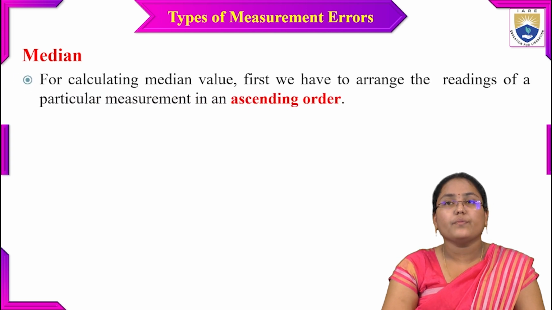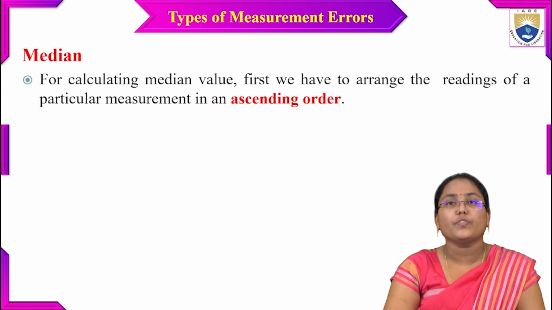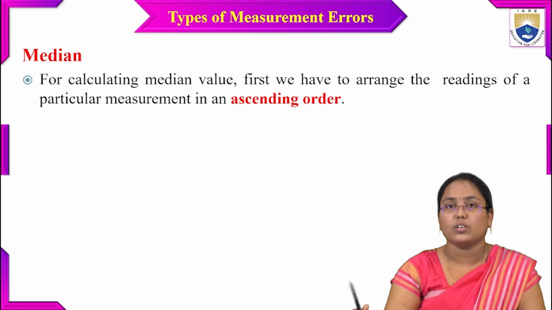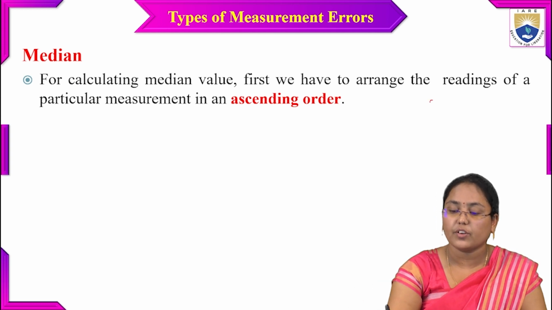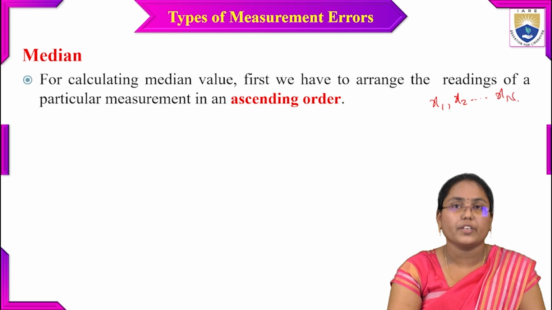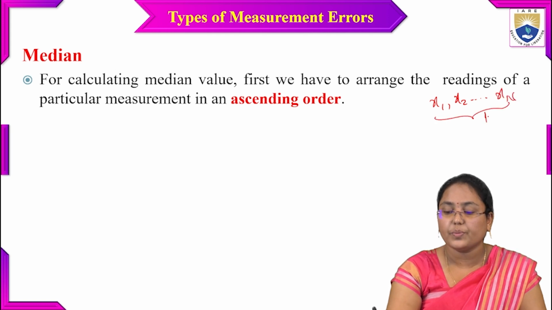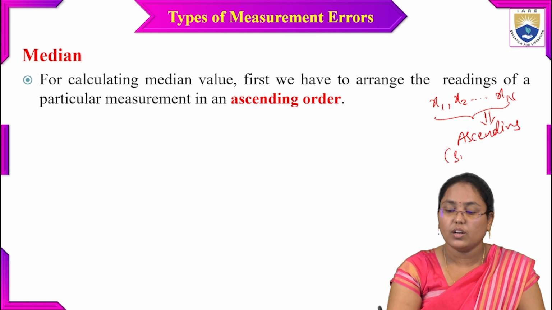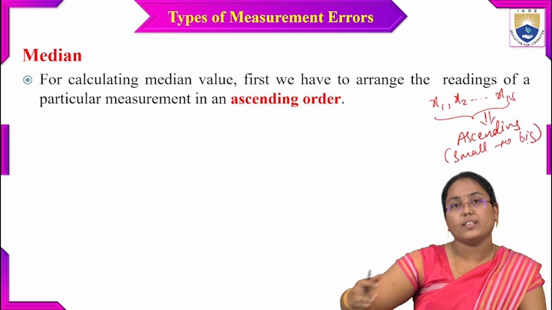For calculating the median value, first we have to arrange the readings of a particular measurement in ascending order. So if I have n number of readings, that is x1, x2, and so on up to xn, all these readings have to be arranged in ascending order, that is, from small to bigger value.